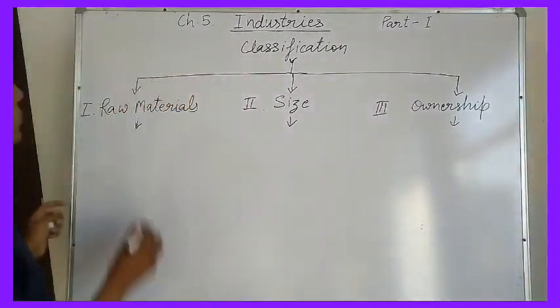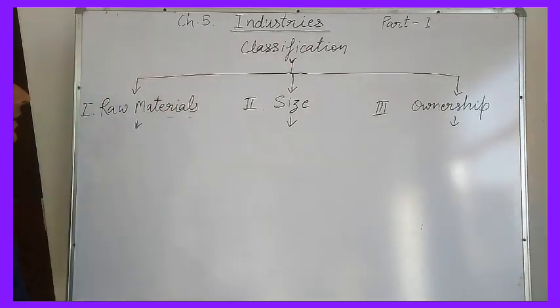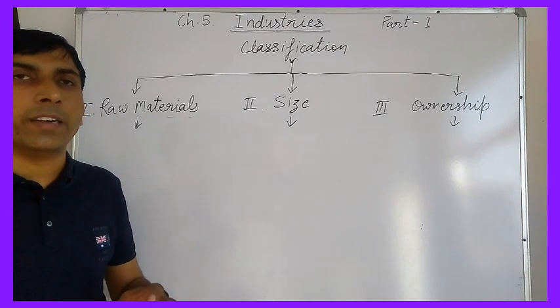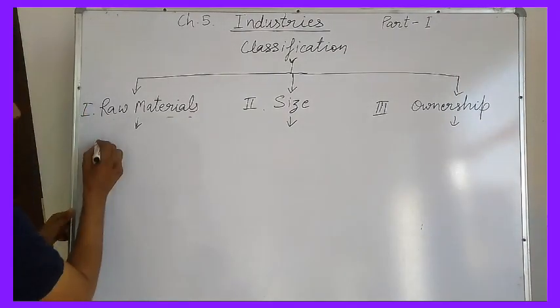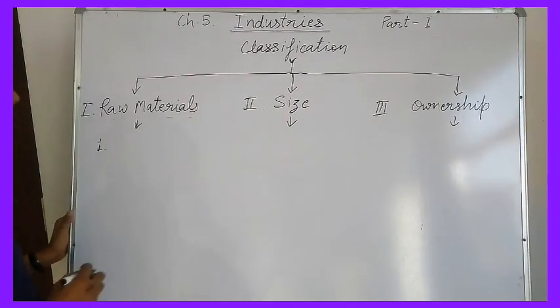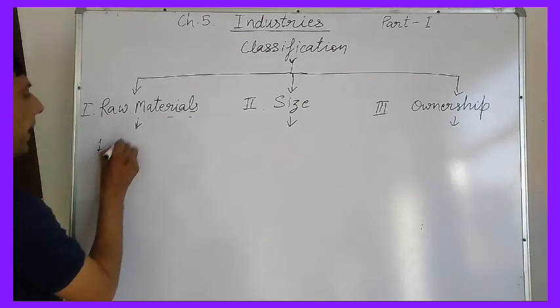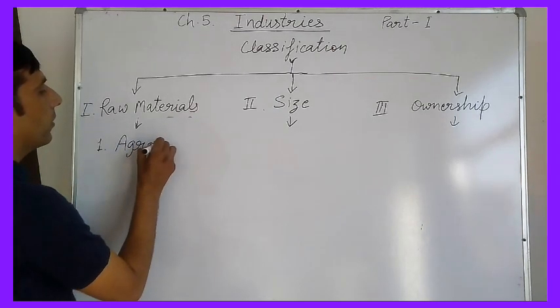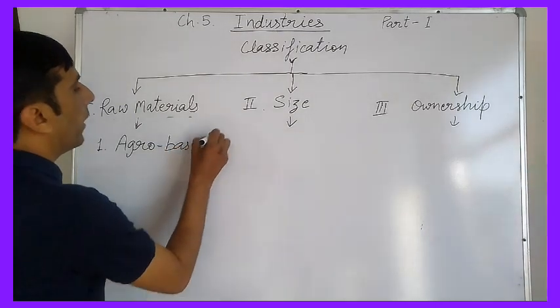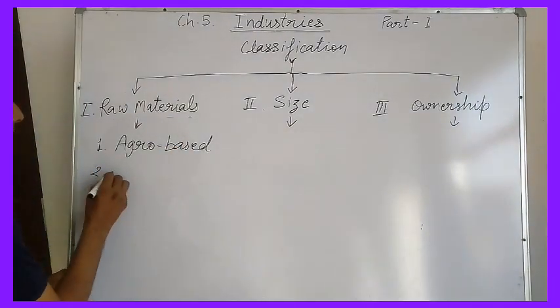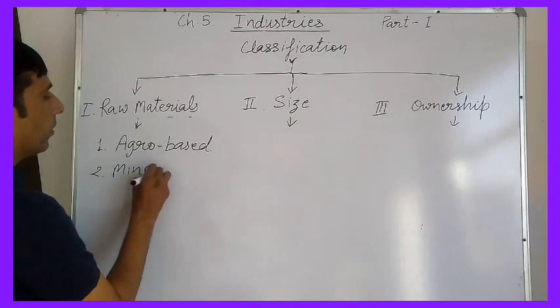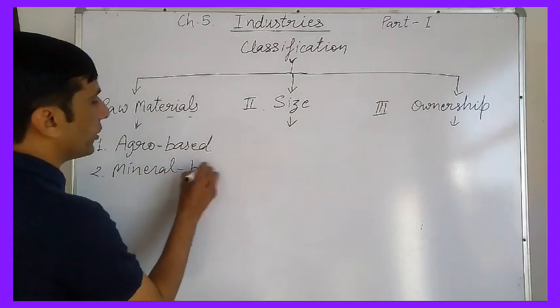So first is on the basis of raw materials. Clear? On the basis of raw materials, industries can be divided mainly into: number one, agro-based industries. Number two, mineral-based industries.